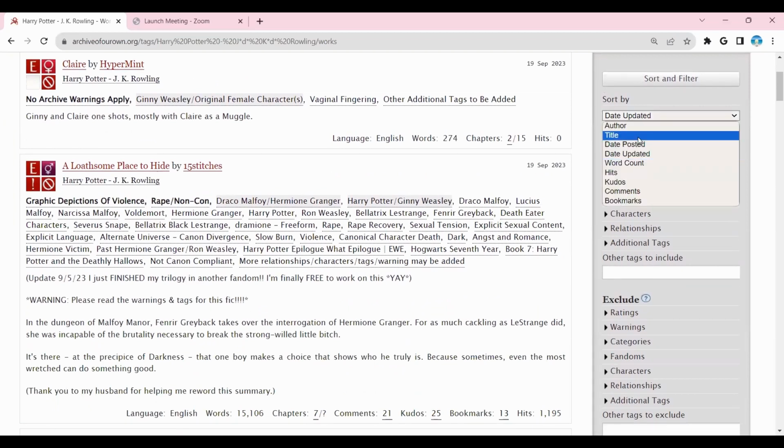Alright, so this is most of the things you can basically sort by. Author gives you pretty much the author. The ones that matter the most are these ones down here. Date posted is the day that it was posted, so the earliest fic will be at the very back. Date updated is the fics that have just been updated, so the ones that have new chapters will be here. Word count is from the longest to the shortest. Hits is the most reads to the least reads. Kudos is the most likes to the least likes. And comments, well, I guess you can figure that out by yourselves. Bookmarks is the most saves.